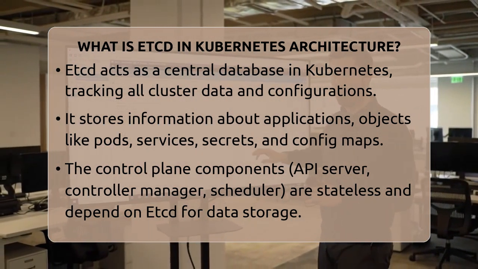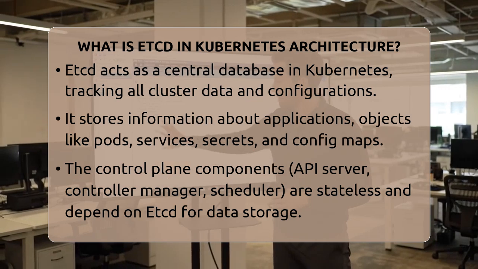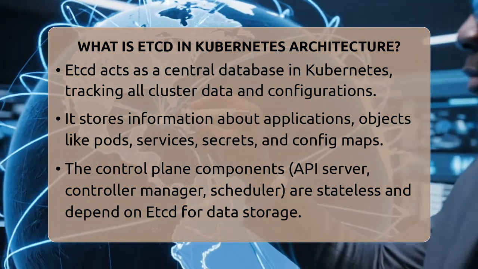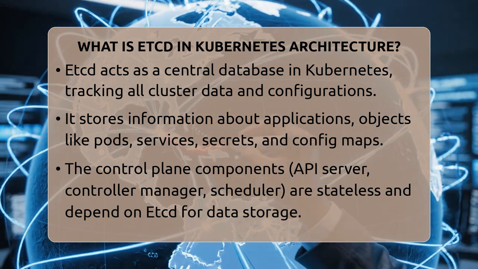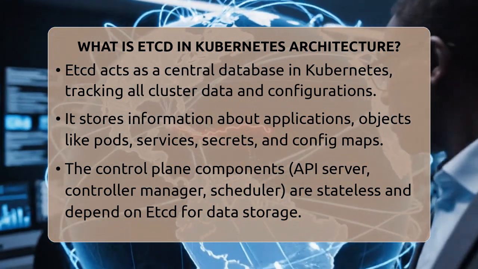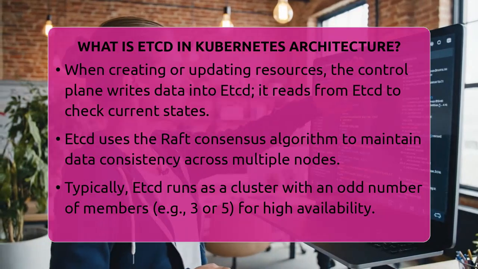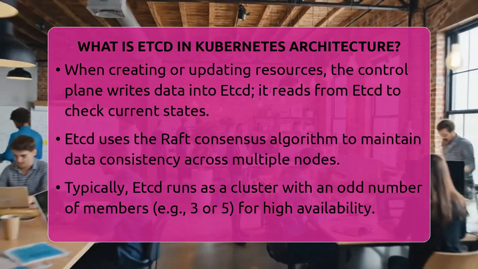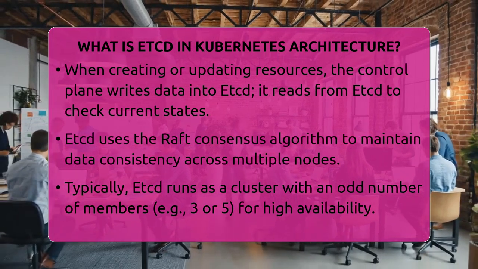In Kubernetes architecture, the control plane is like the brain that makes decisions for the cluster. It includes components like the API server, controller manager, and scheduler. These components are all stateless, meaning they don't keep data themselves. Instead, they rely on etcd to hold all the important information.